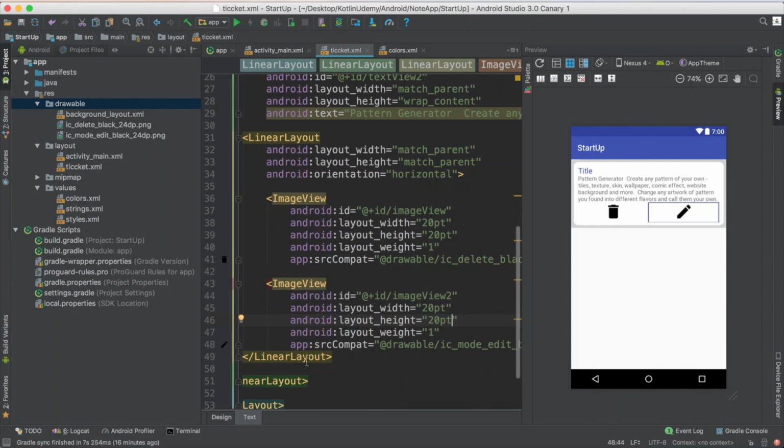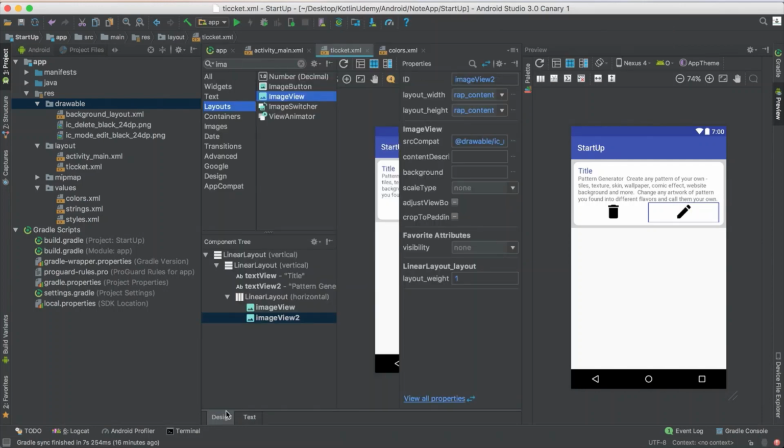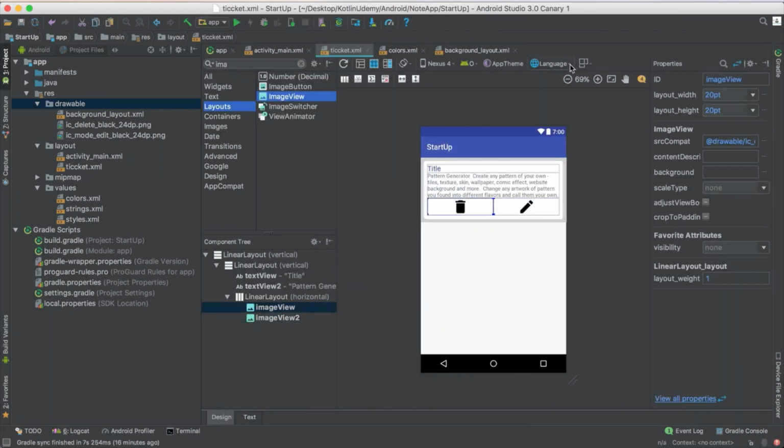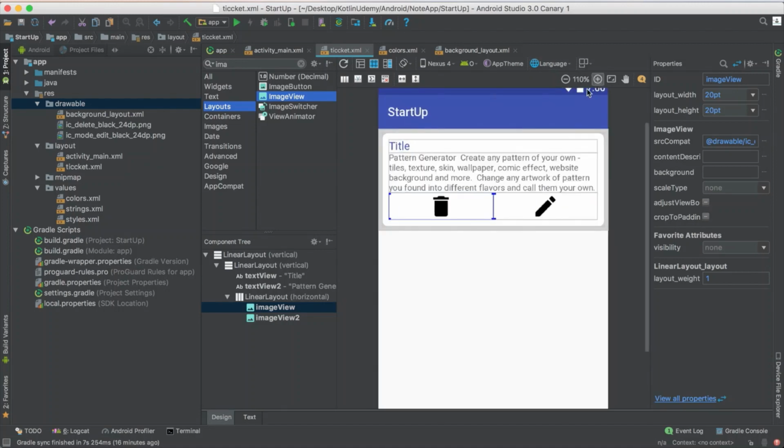Yeah, now they are better than the first time. So if you see how they appear, just two of them, delete, edit, will be nicer. Yeah, nicer than the first time. So yes, this is for the design of the ticket. I just want to go to the next video and just add dummy data that doesn't make anything, then we will add real data.